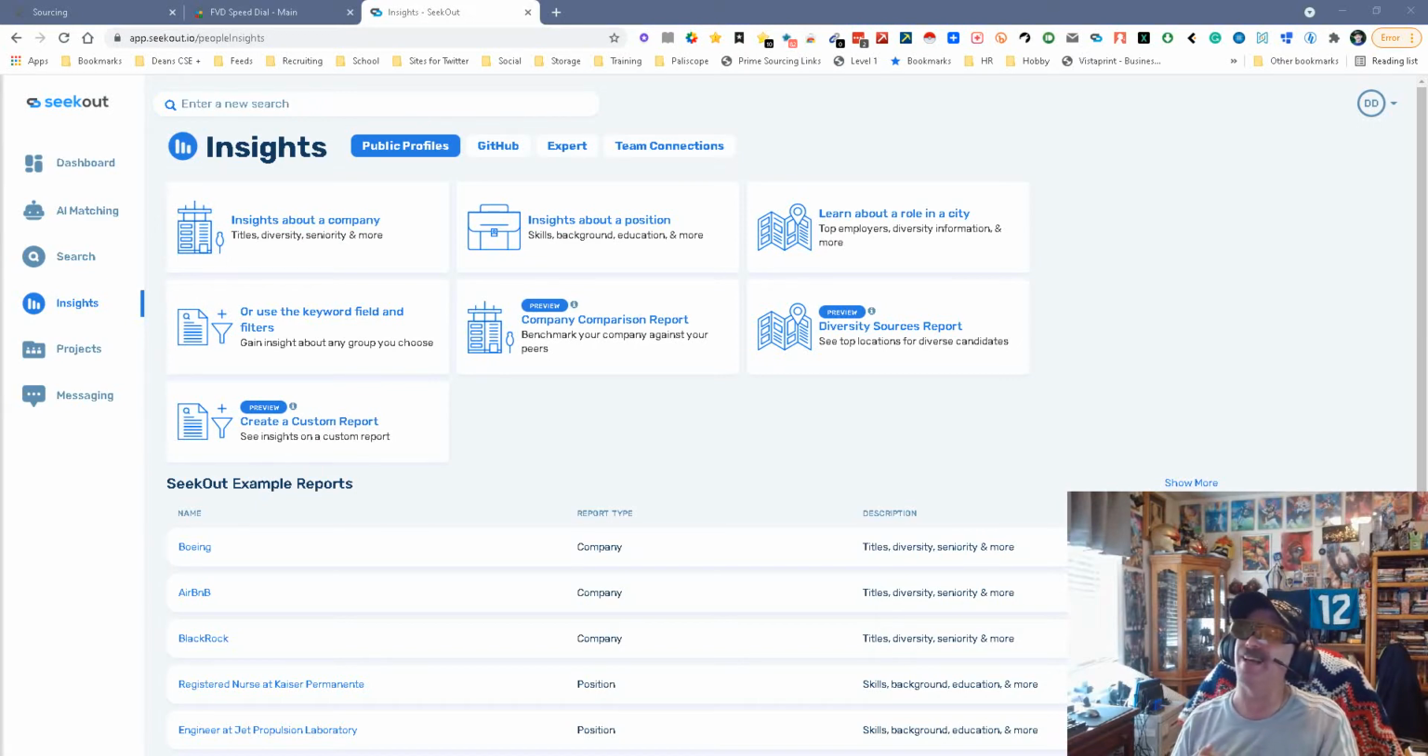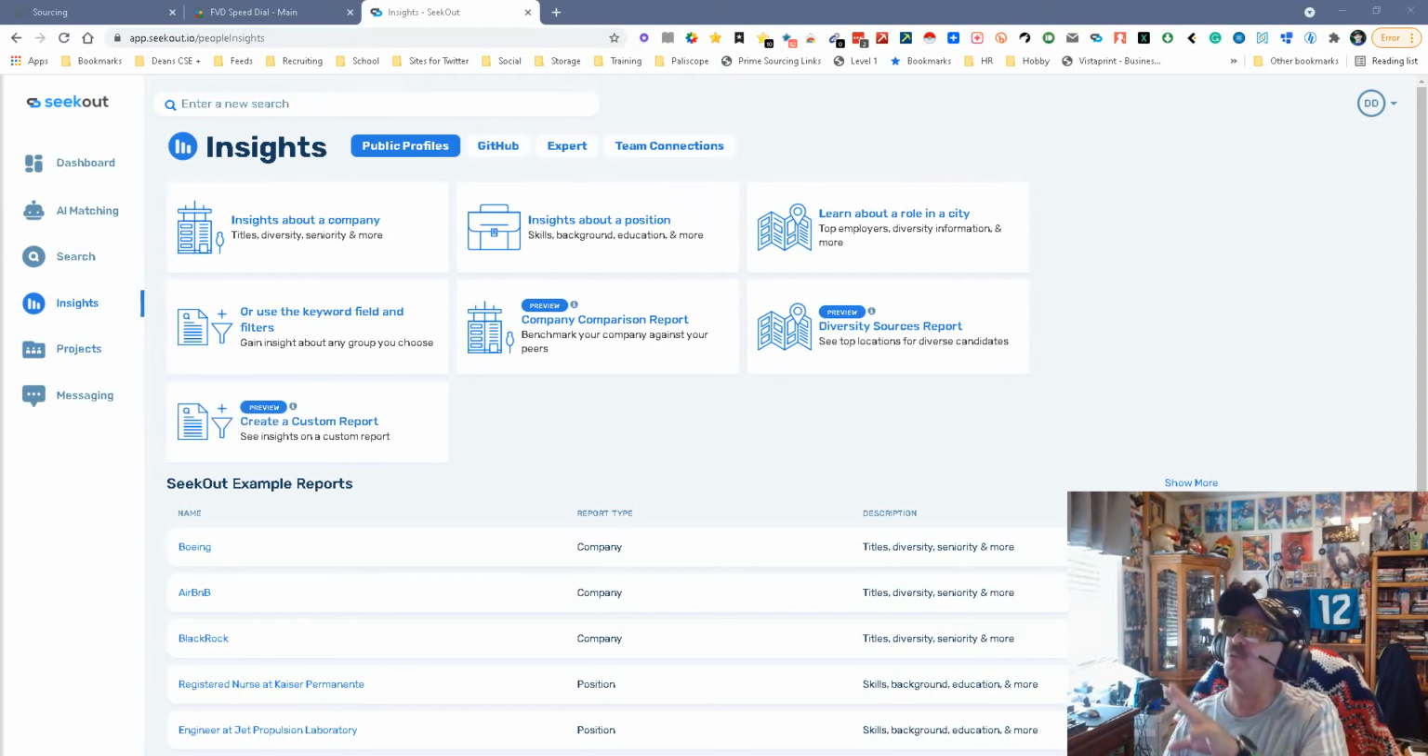This is the Insights update. Now, why is this important? We all know that part of the sourcing life cycle involves doing your research. Research comes first. Research is intelligence. Intelligence is insights. That's why. So let's start with what they got.